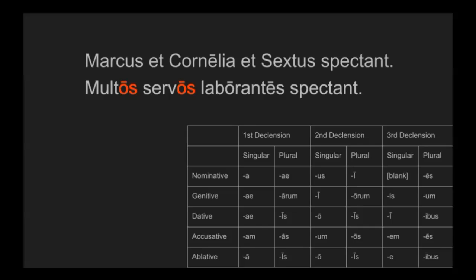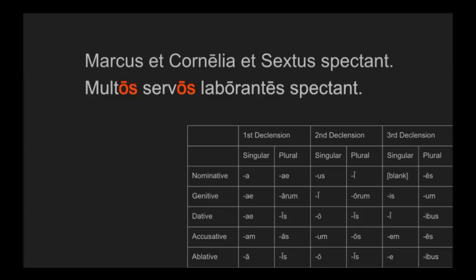Next, we have a new adjective, laborantes. That means working. It has to match in gender, number, and case with its noun as well. It's an adjective, but we haven't seen these third declension adjectives yet. We'll get to them in the future, but for right now, just know that they're like 2-1-2 adjectives, except that instead of following the second, first, and second declension based on what gender they modify, they follow the third declension. If we look at that ending, es with the macron over the e, once again that could be either nominative or accusative plural. Since it's an adjective, it's probably modifying a noun, and if it's modifying a noun, then we have to find an accusative or nominative plural noun for it to modify.